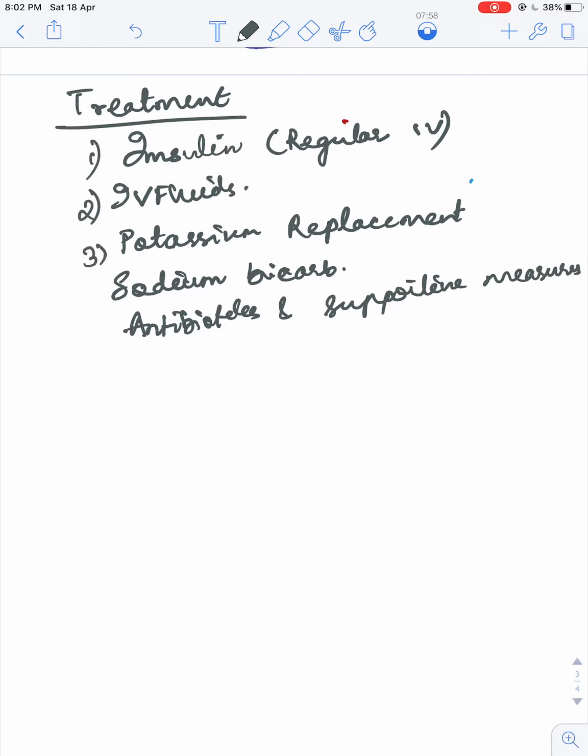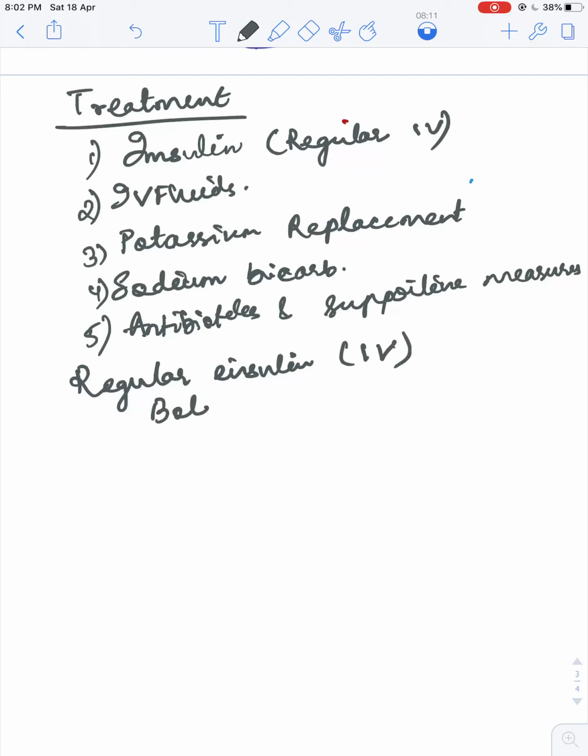So first, coming to the insulin therapy. Regular insulin should be given. Preferably it should be given intravenously at a bolus dose of 0.1 to 0.2 unit per kg IV.